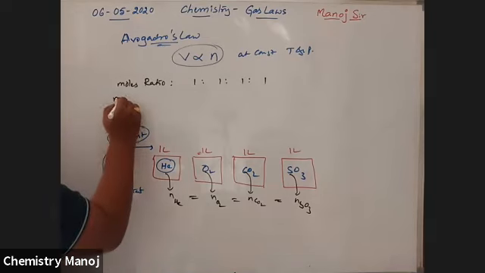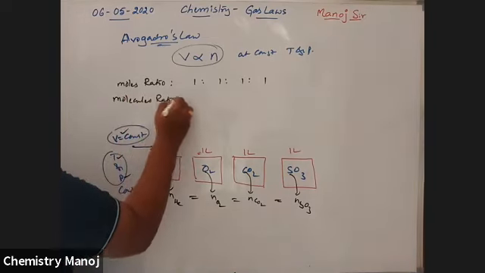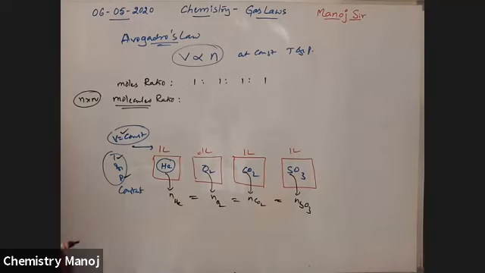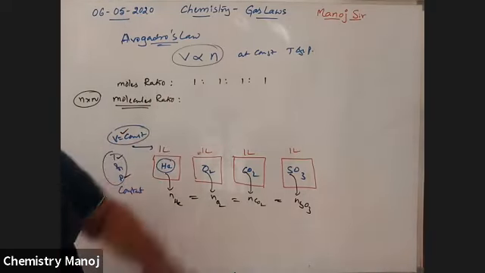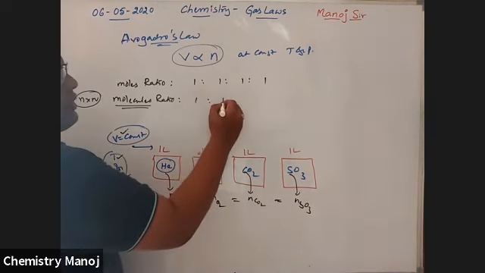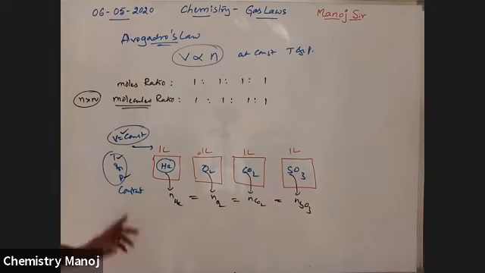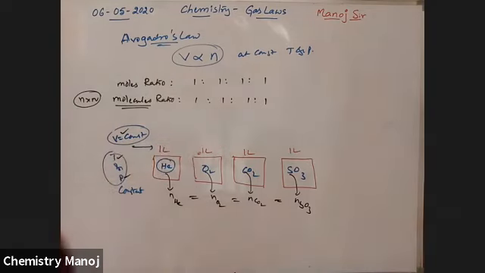Next, the molecules ratio. How to calculate the number of molecules? Small n into capital N, which was already discussed in our stoichiometry. Small n is equal to 1, so 1 into N. That means the number of molecules is also 1:1:1:1, because small n is equal to 1.